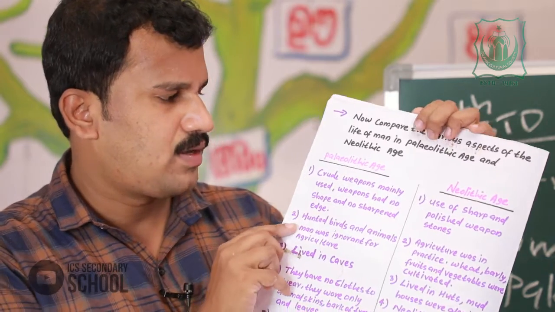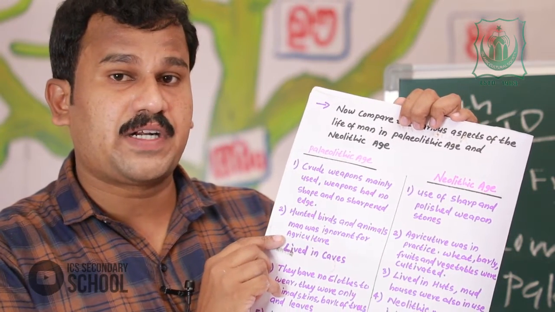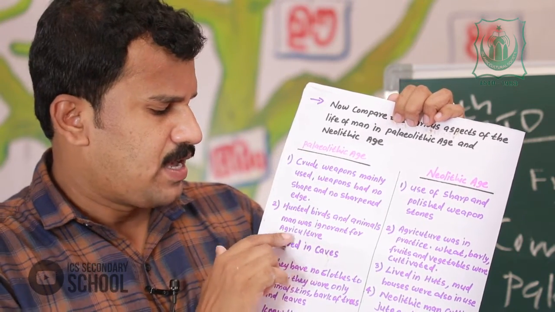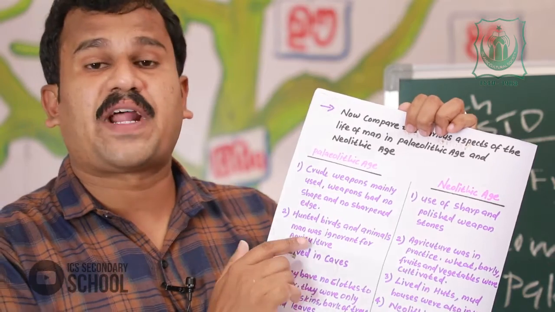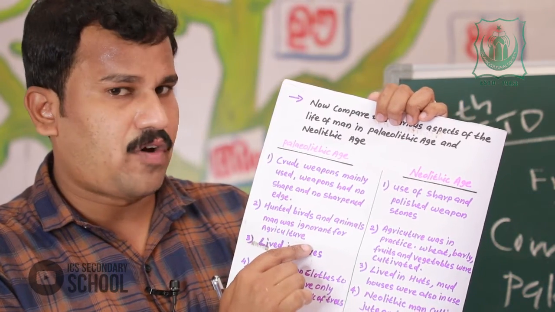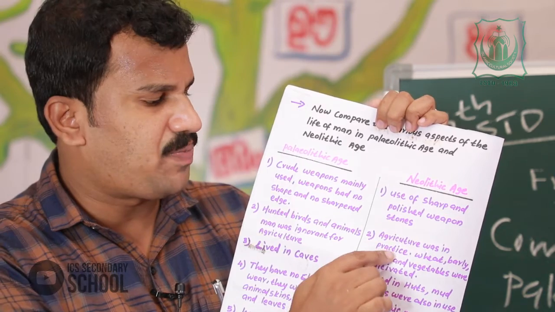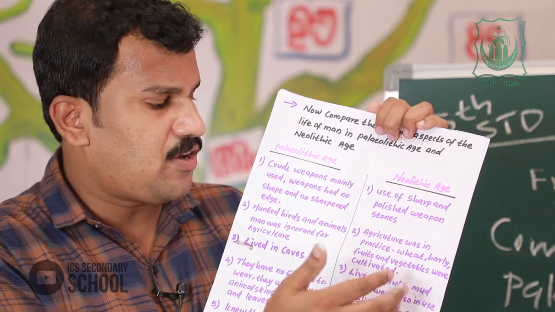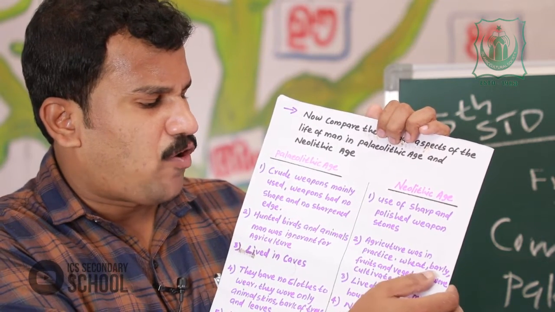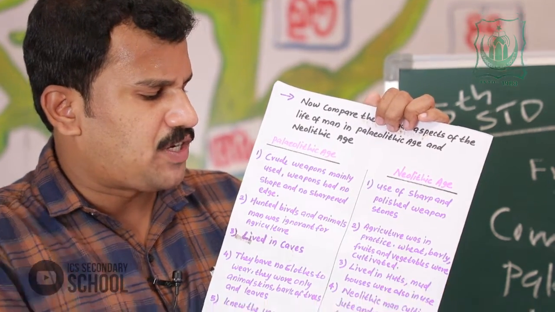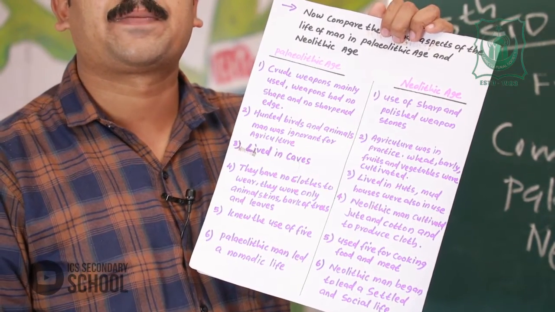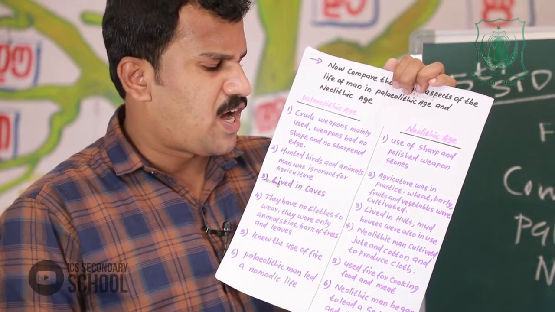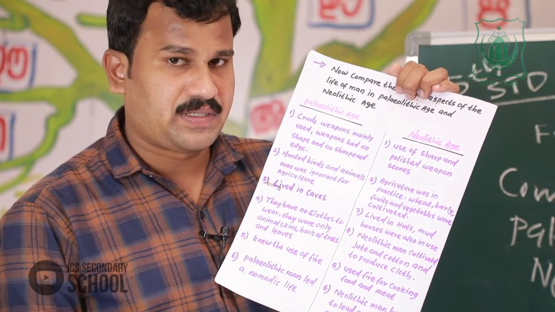Second, Paleolithic man hunted birds and animals. Paleolithic man was ignorant of agriculture. But in the Neolithic age, agriculture was discovered and practiced. Mainly Neolithic people cultivated wheat, barley, fruits and vegetables. Okay.